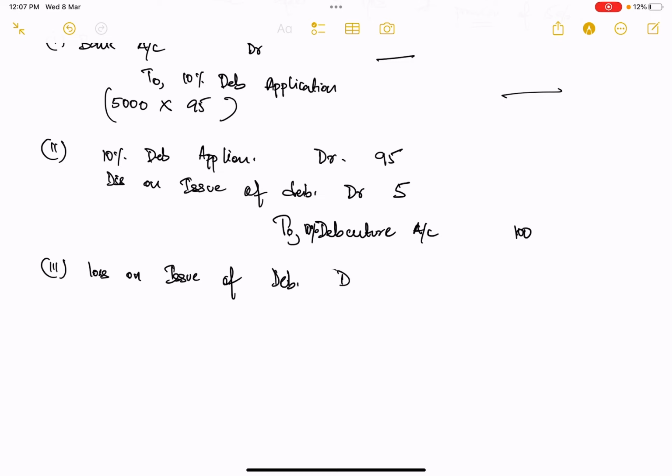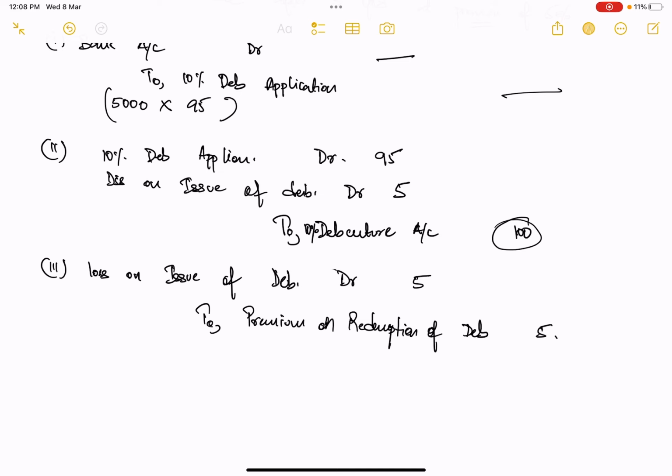Now what would have been the amount? The premium is supposed to be calculated on the face value, that is 100 rupees. That means 105 rupees will be paid. That means 5 rupees additional loss would have been made as premium, so that would be credited to premium on redemption of debentures, 5 rupees.